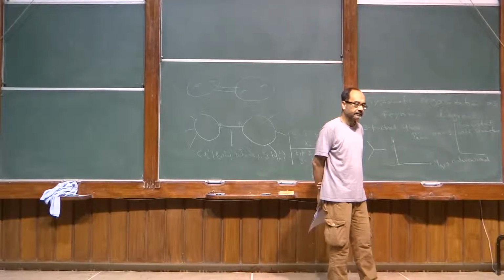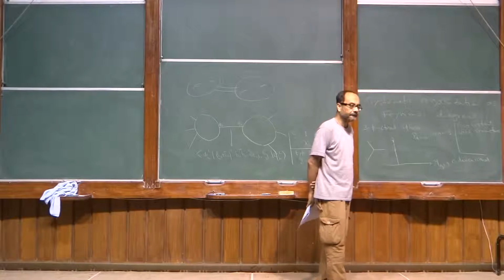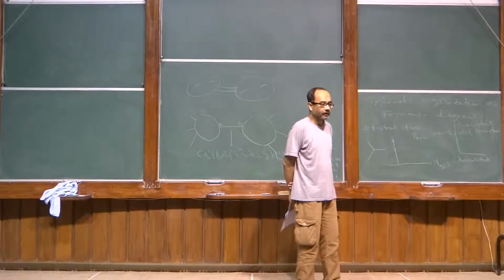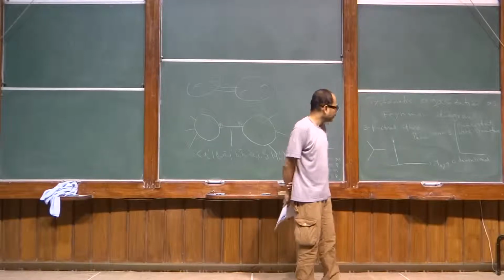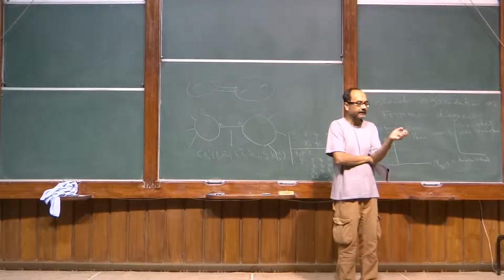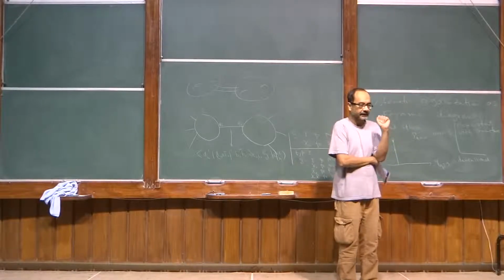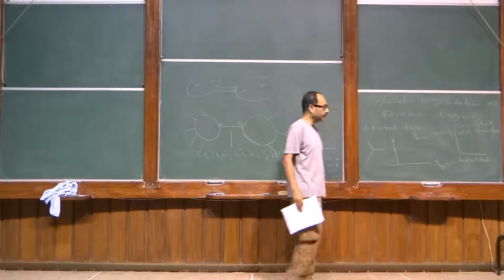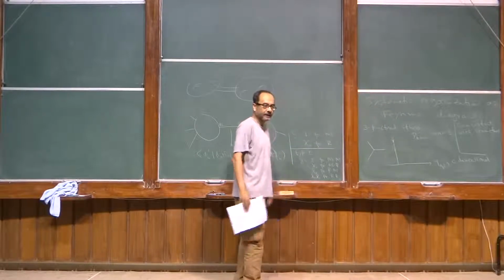But given that total dimension is 0... No, that's not 0 anymore for off-shell. So for off-shell, it's not 0, but the difference between L0 and L0 bar typically always takes either integer or half integer values, and you just throw away the half integer values. But L0 and L0 bar themselves are completely arbitrary, because you are not demanding anymore that k squared plus m squared is 0 or anything.